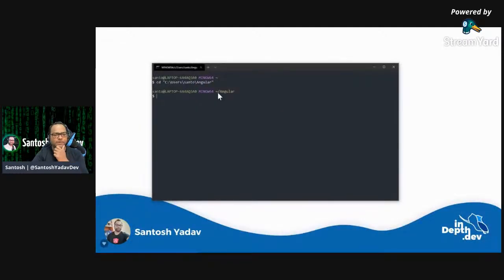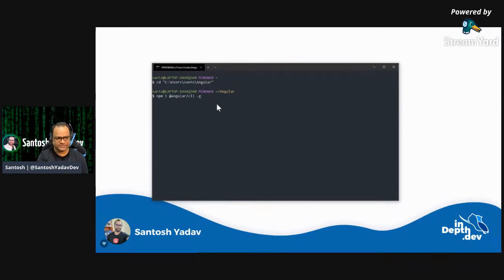So this is my folder where I actually keep all the code related to Angular. I'm going to show you a command first, which I will not run because I already have the Angular CLI installed. But in case you don't, you can run this command: npm install @angular/cli -g. What this command will do is install the Angular CLI globally for you, so you can run Angular CLI related commands from anywhere.